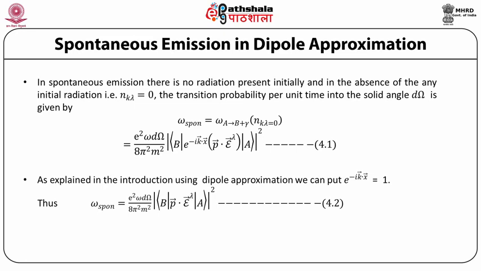As explained in the introduction, using the dipole approximation, we can put e^{−ik·x} equal to 1. That is, we take only the first term of this exponential. Thus, ω spontaneous is equal to e² ω dΩ by 8π² m², the matrix element between B and A of p·ε, the whole matrix element squared.